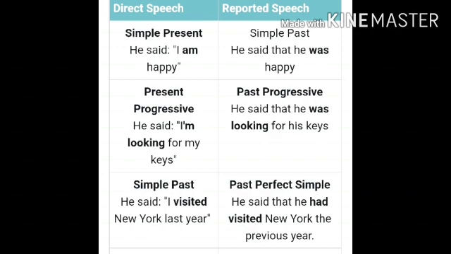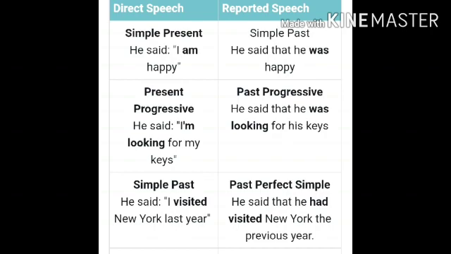Now look at direct speech and indirect speech or reported speech. The simple present is changed into simple past. He said, I'm happy. He said that he was happy. Present progressive, progressive means continuous, is changed into past progressive, that is past continuous. He said, I'm looking for my keys. He said that he was looking for his keys. See the third one, simple past is changed into past perfect simple. That is, he said, I visited New York last year. He said that he had visited New York the previous year.